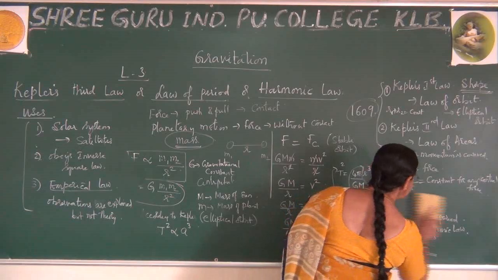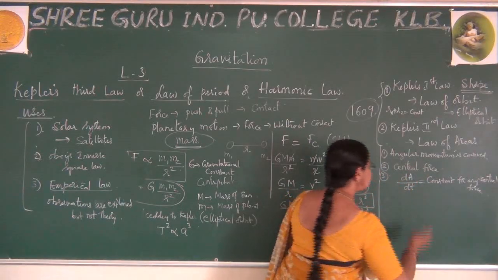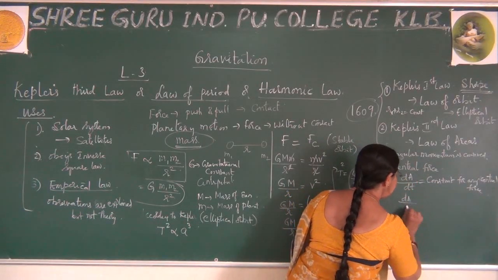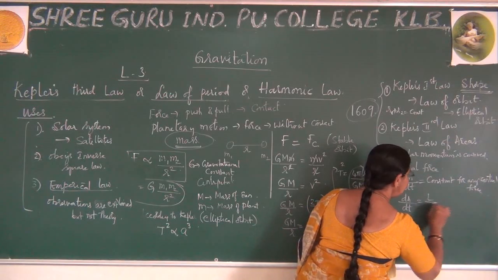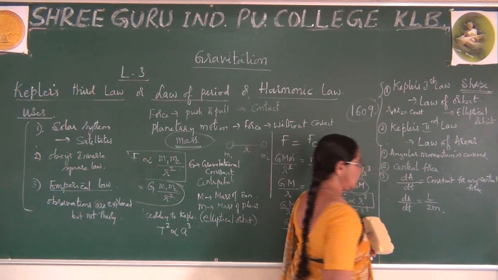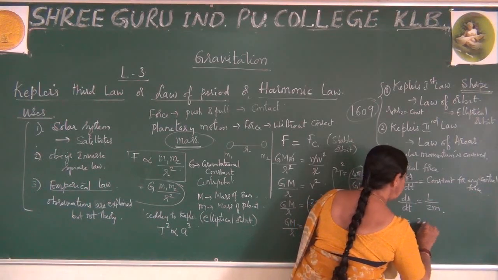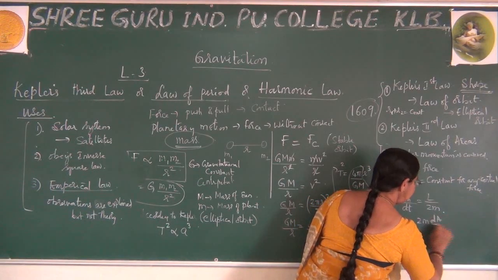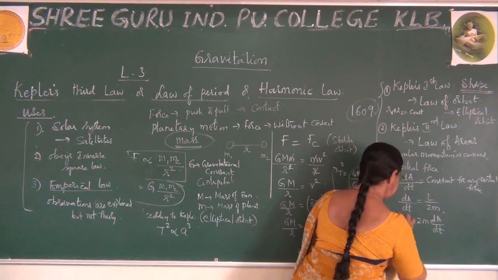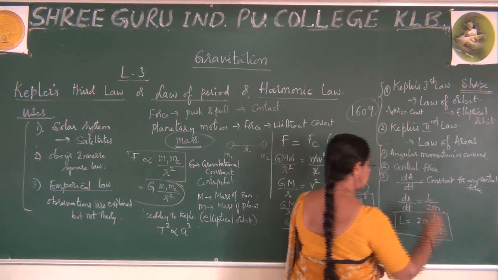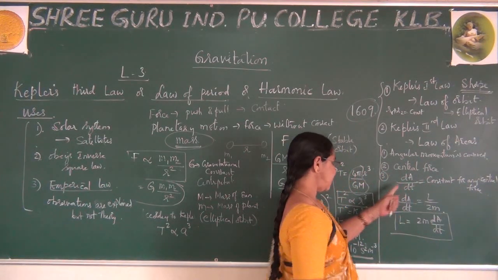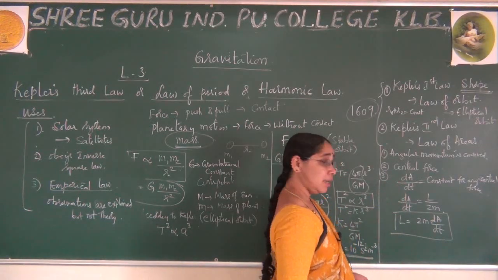What is that constant? Since angular momentum is conserved, we proved dA by dt is equal to L by 2m. I can also write this expression as L is equal to 2m into dA by dt, just by cross multiplying. This we learned in the previous class.